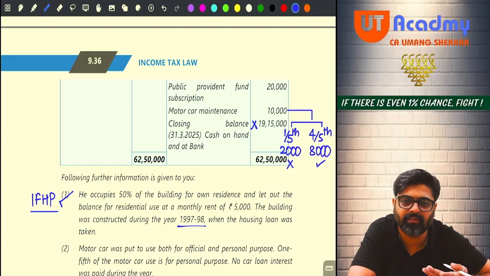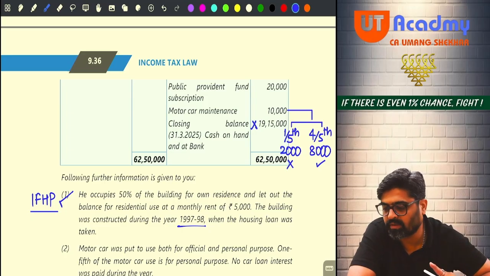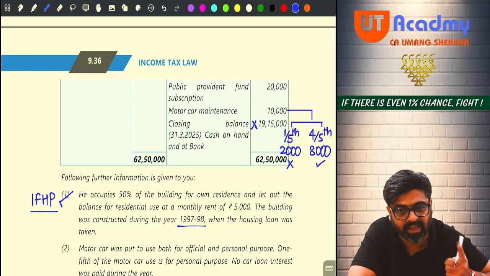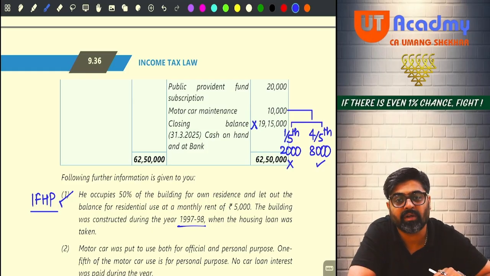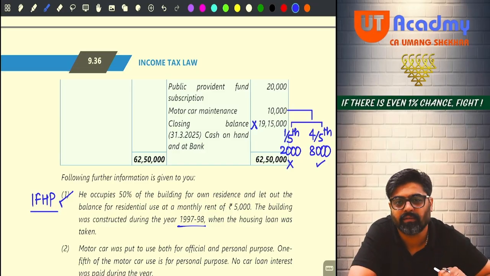Sir, profit is not given. Direct method we are using. So if we are using the direct method, we will be concerned about 8,000 only. From my business income, I will be reducing my business expense. What business expense will I reduce? 10,000 or 8,000? Only 8,000. Got it, sir?